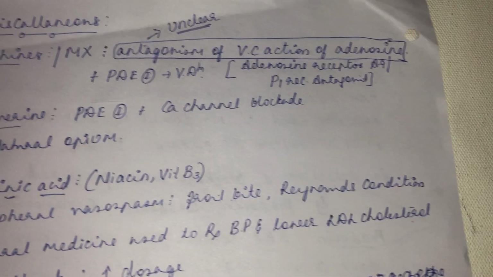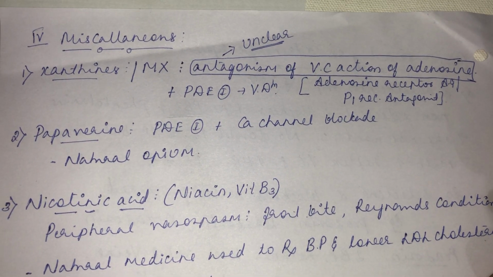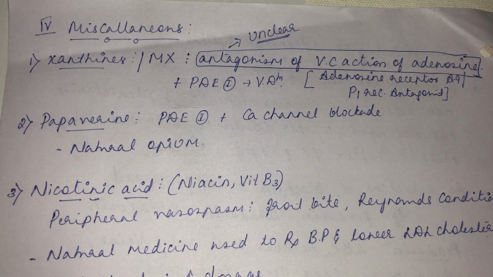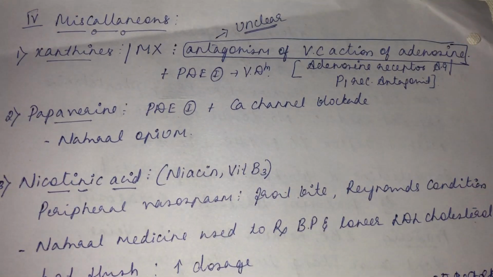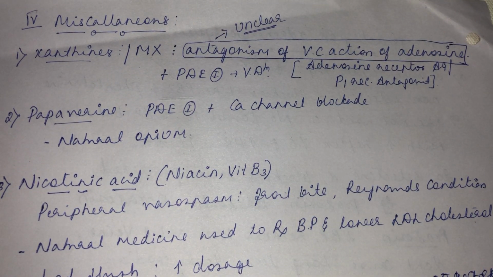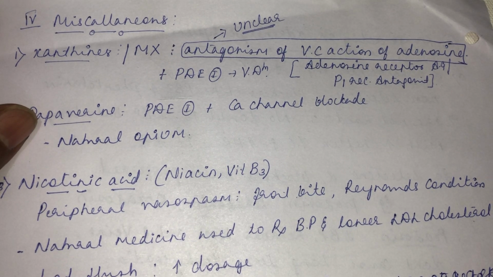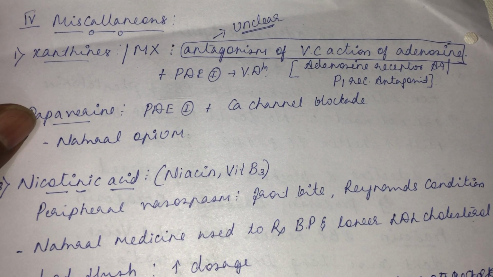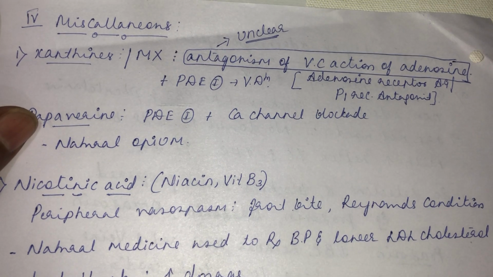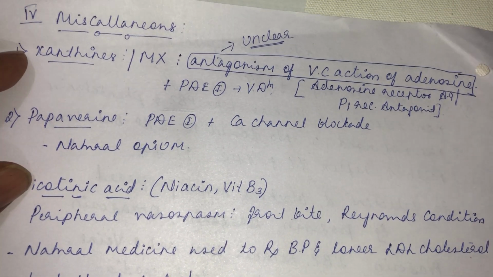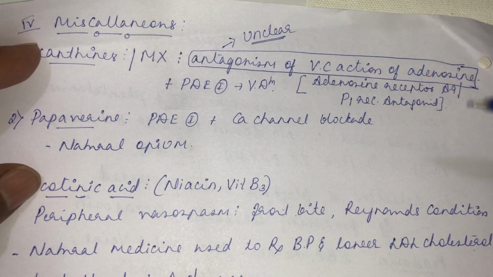Then the next group of drugs under drugs acting on the RAS system are miscellaneous. Under miscellaneous, we get different drug names, and each drug's name they pick for the objective questions. So very commonly they pick these names for asking in the objective questions. Mainly they concentrate on its mechanism of action. Xanthines, or methylxanthine, is the first example.